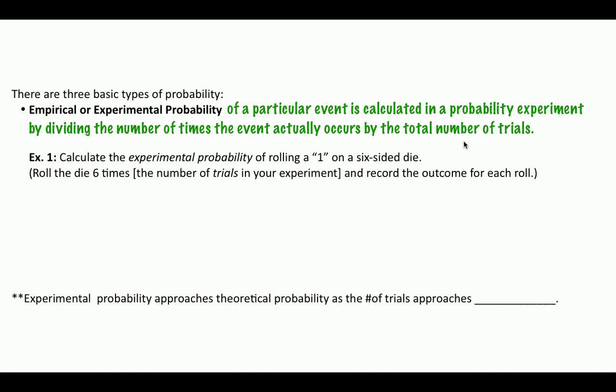So basically you roll the die, and let's find the experimental probability of rolling a 1. And so if we were to roll this dice 6 times, right?